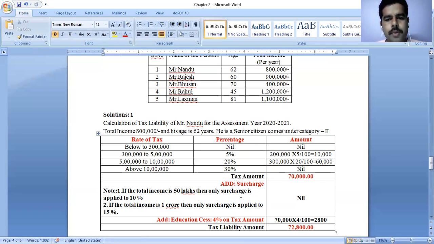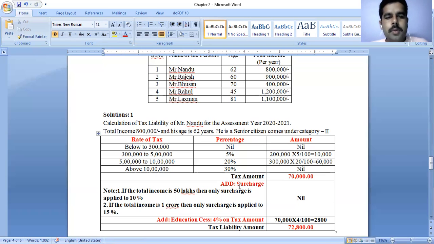According to our pro forma, we need to add surcharge as well as education cess. How much percentage of surcharge we need to add is the most important thing, so we are given a small note also. Based on this note, if we fulfill note 1 and note 2 conditions, then only the surcharge is applied. Note number 1, if the total income is above 50 lakhs, then surcharge is applied at 10%.